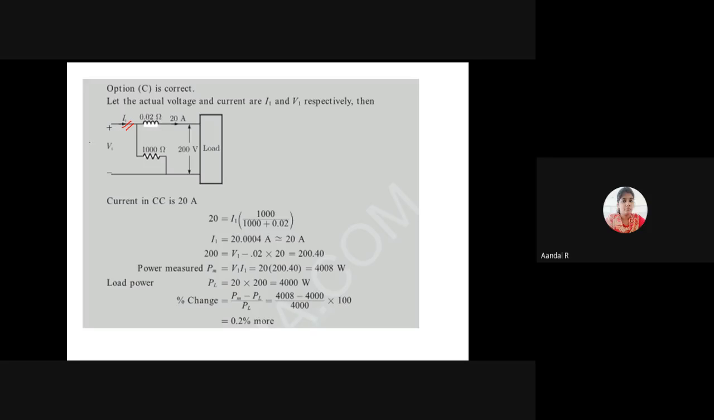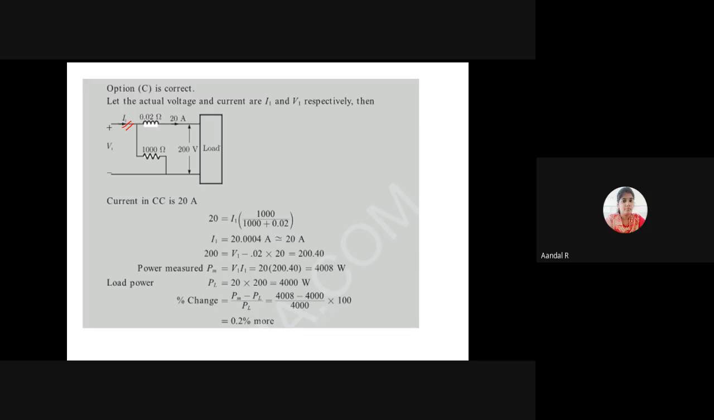The voltage V1 value: 200 volt is equal to V1 minus this drop. So 200 equals V1 minus 0.02 into 20 ampere, which gives V1 as 200.4. The power measured, we know the formula: power is equal to V into I. The V value is 200.4 and the I value is 20. So the power measured is 4008 watts.